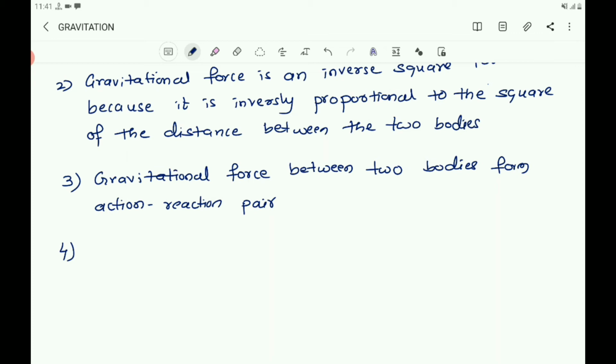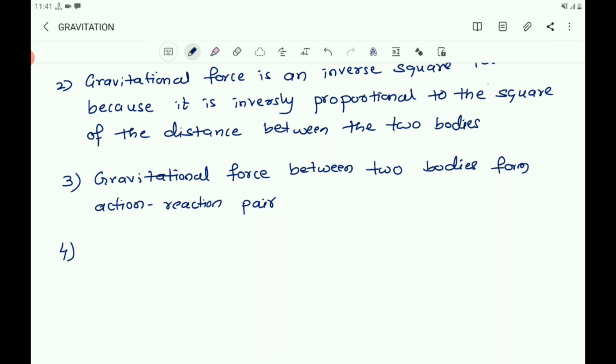And if you take any two balls, the gravitational force between the two objects or two bodies is very small. But the gravitational force between two large bodies like Sun and the Earth is large, as you know that gravitational force is directly proportional to the mass of the object. Therefore, as the mass increases, the gravitational force also increases.